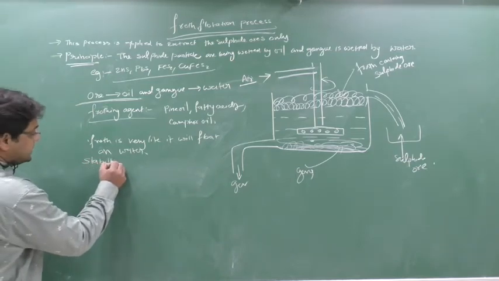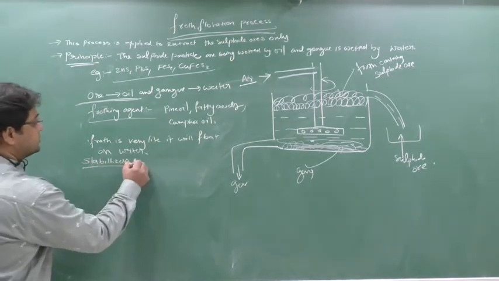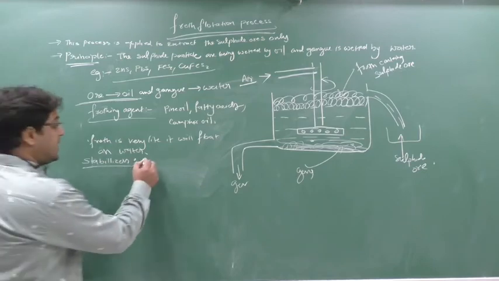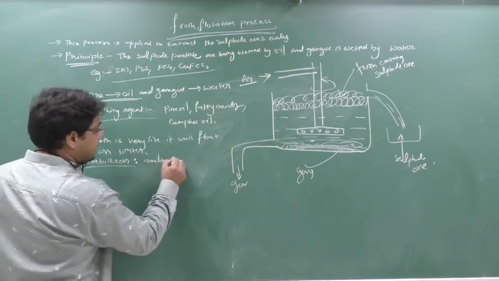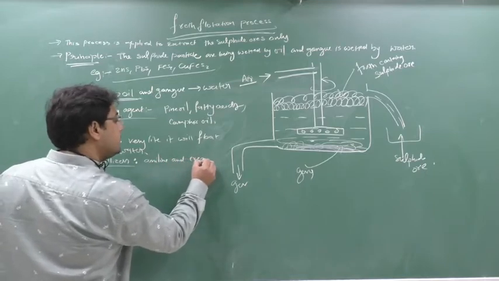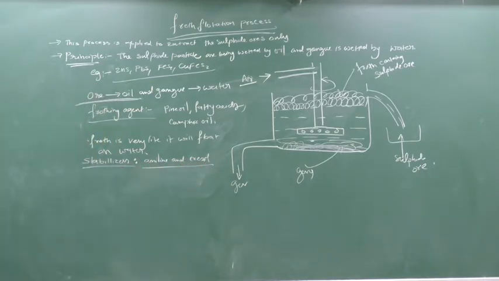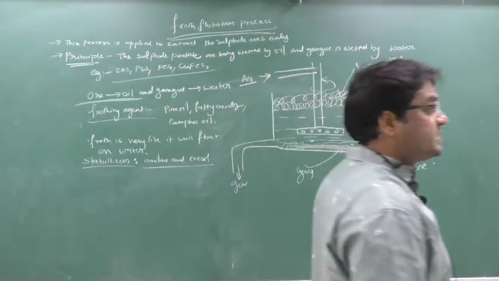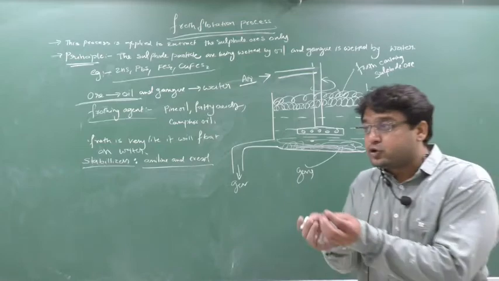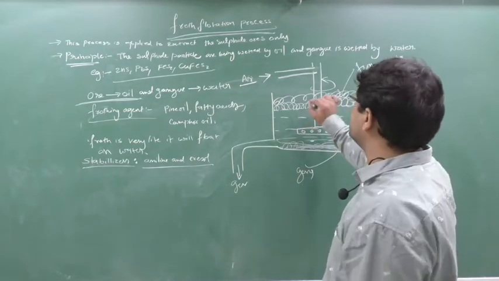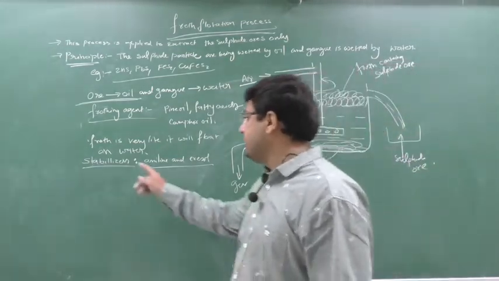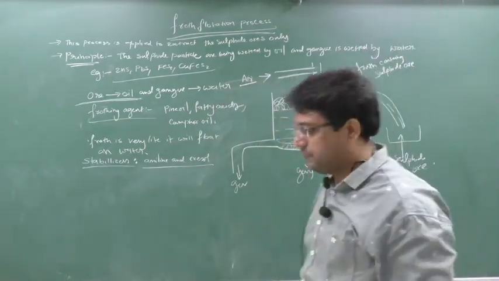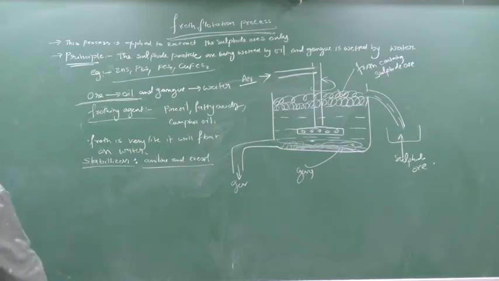Which kind of stabilizers am I adding? These are the frothing agents I told you. Now I am adding the stabilizers. The stabilizers are aniline and cresol. These are the two compounds which we call froth stabilizers. They will stabilize the froth and not allow it to burst, so that the particles remain stuck and the froth can be easily skimmed off. Clear this part? So we are adding the froth stabilizers.